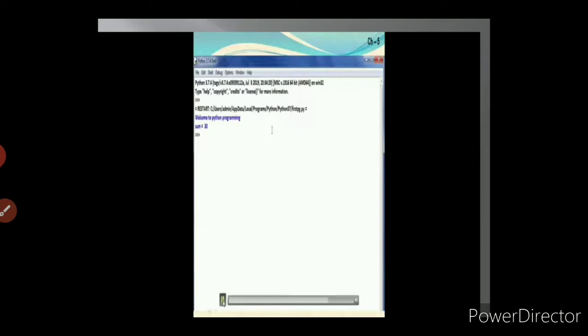So we have two modes. One is interactive mode, the other one is script mode. In interactive mode, we directly type the program coding in the command prompt and the interpreter will automatically execute the lines one by one. In script mode, we have to open a separate file, type the whole program, save the program along with the .py extension and execute the file.